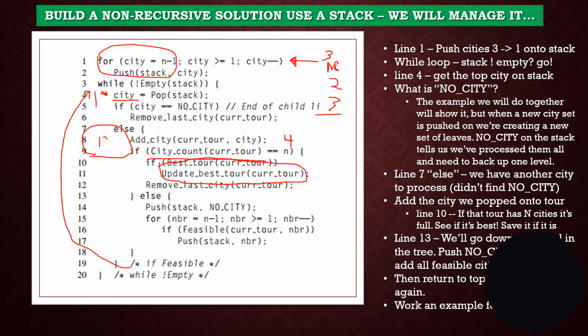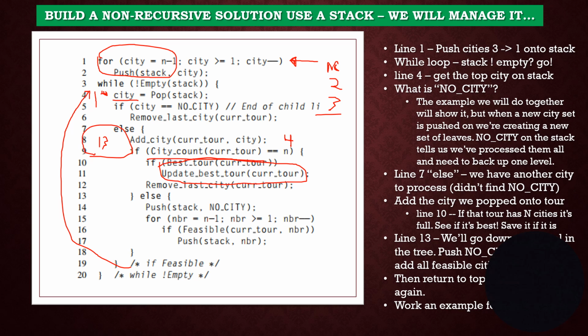going to add the three. And so that means we've explored the 1, 2, and now we're about to explore the 1, 3. I'm going to erase the 3 from here, and he's going to go down here and say, can I add a 2? And he's going to be able to do that. What he's going to do when he gets down here to the bottom, this area under lines 14 through 18, he's actually going to put a no city here and then city 2 and recursively go through this.